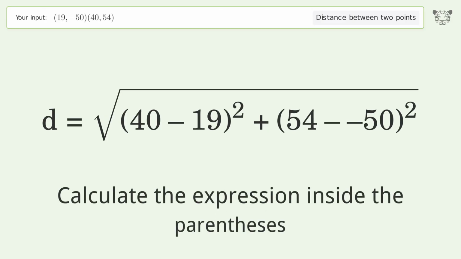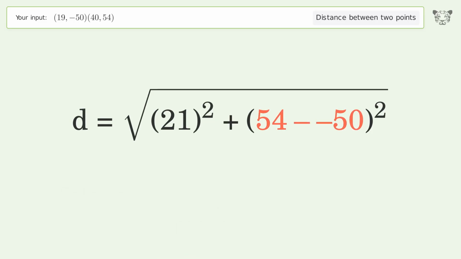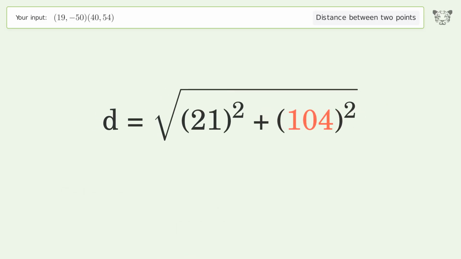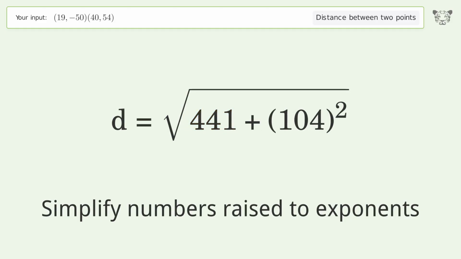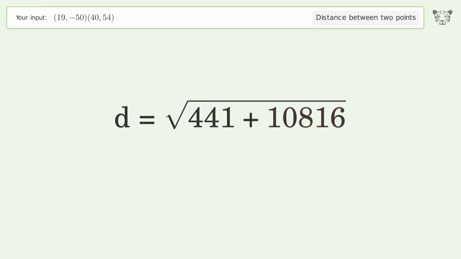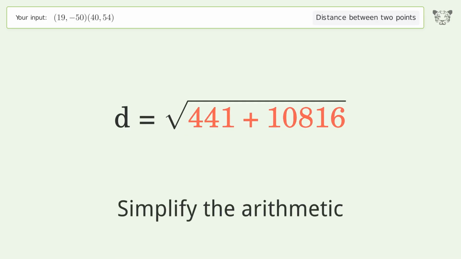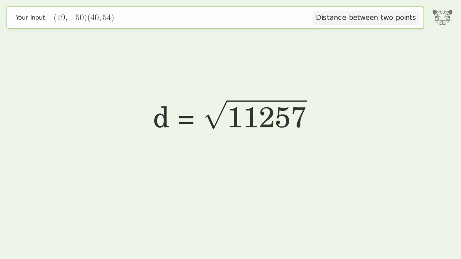Calculate the expression inside the parentheses. Simplify numbers raised to exponents. Simplify the arithmetic. And so the distance between the 2 points is the square root of 11,257 or 106.099.